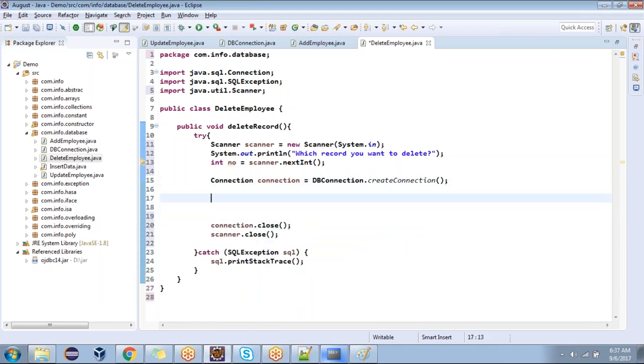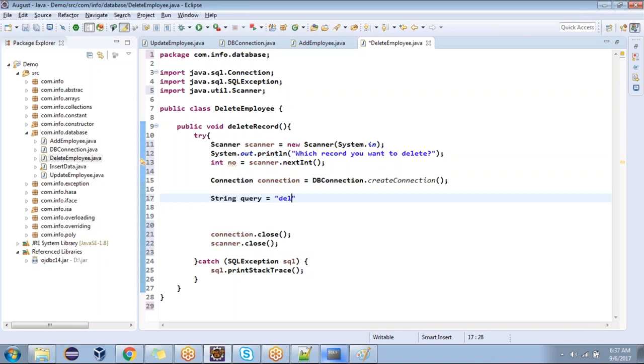No, sir. We don't load the driver again. Do you want to get a connection? How to get a connection? By invoking the create connection method. Which class? DB connection. You guys are with me. Yes, sir. Okay. String query. Delete, not star. Delete from employee where enum equal to question mark.